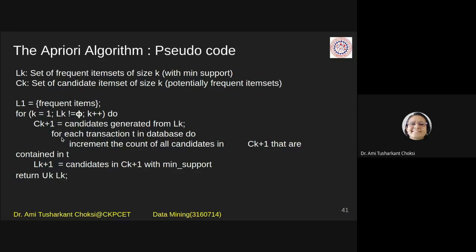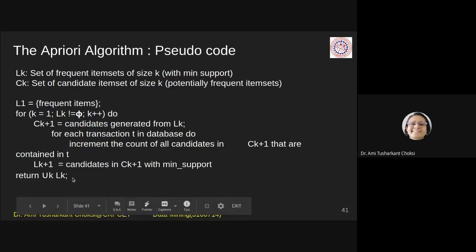What we do is, for each transaction T in the database, increment the count of all candidates in C(k+1) that are contained in T. L(k+1) is equal to candidates in C(k+1) with minimum support, and return the union of all Lk, right?